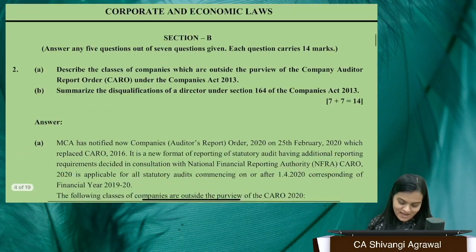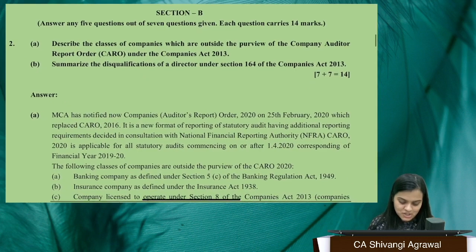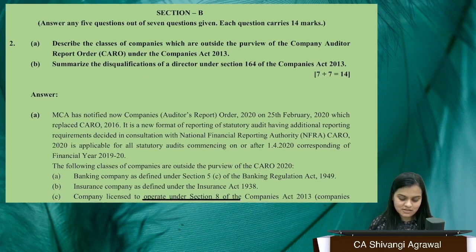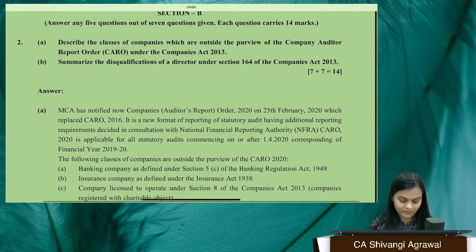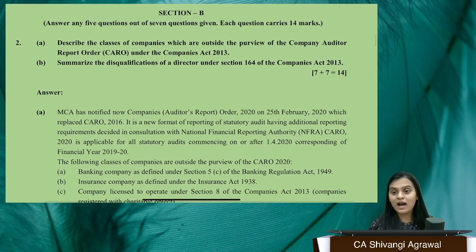Fine. Now we come to section B. Of course, you have been given a choice over here, but we are going to discuss all the questions. Out of 7 questions, you have to answer just 5, but choose the best possible answer first. Whatever you know best, choose that particular answer and give your best shot.